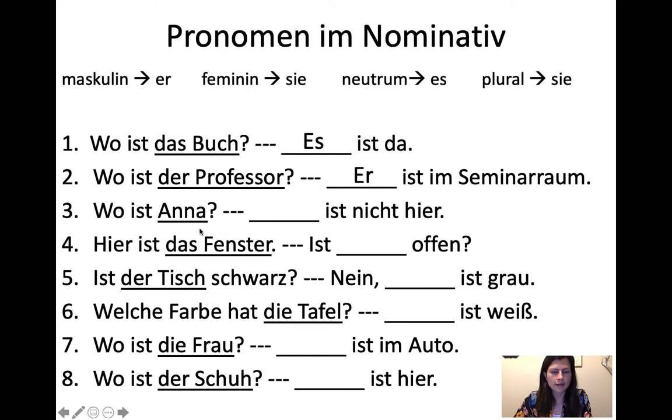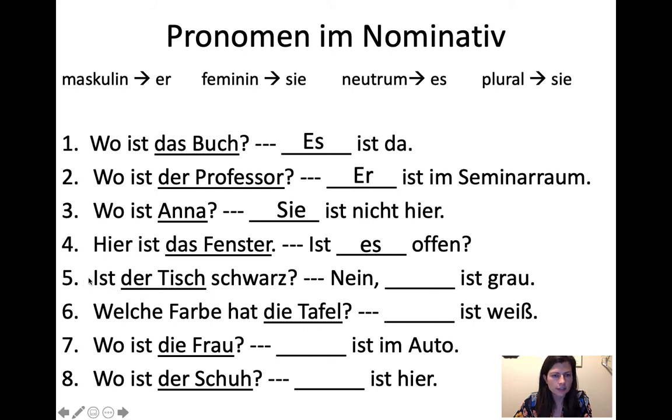"Wo ist Anna?" So this is just a woman's name. You can say, "sie ist nicht hier." Where is Anna? She is not here. That's just like English. When it's people, it's easy. It's just the same way as English. But then we have an object here. "Hier ist das Fenster," but it's a neuter object. The window is neuter, so we're going to replace it with es. "Hier ist das Fenster. Ist es offen?" Here's the window. Is it open?